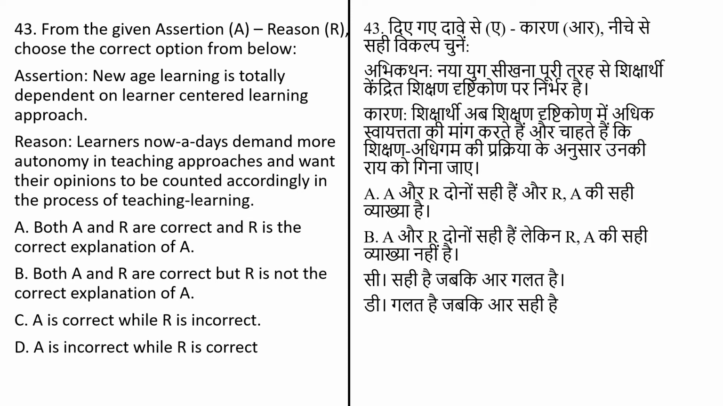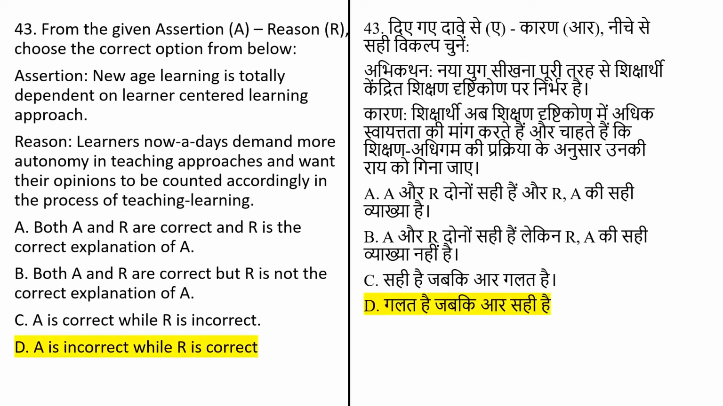Both A and R correct, but R is not the correct explanation of A. A is correct while R is incorrect. A is incorrect while R is correct. The correct answer for this question is option number D. A is incorrect while R is correct.